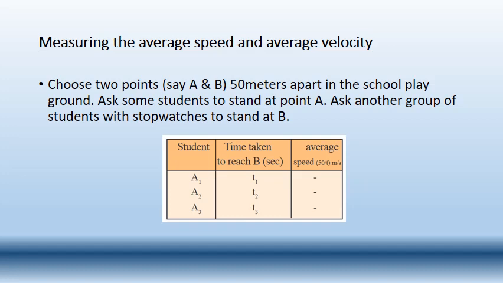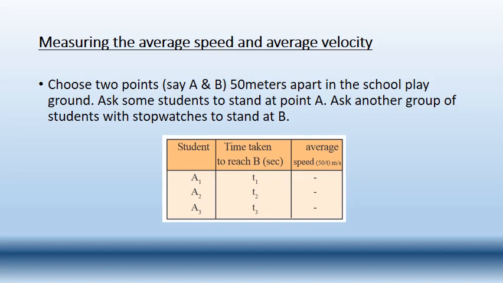So student A1 has reached at time T1. In the same way, student A2 has reached at time T2, and student A3 has taken time T3 to reach the point B. And did they follow the same path? No. Some people have taken a short path, some a long path, some different paths. Since we did not ask them to move in one particular path, they have taken different paths and reached the destination, point B.